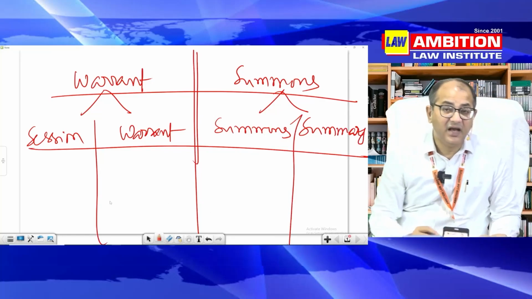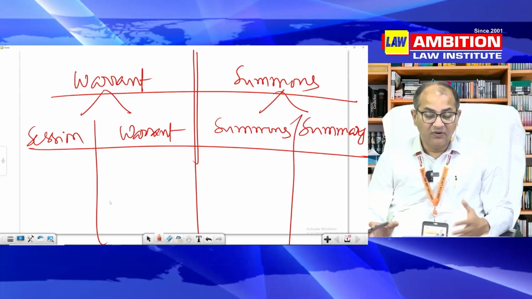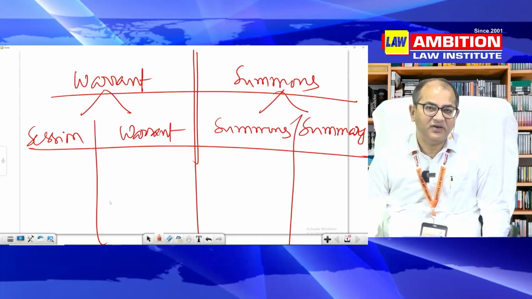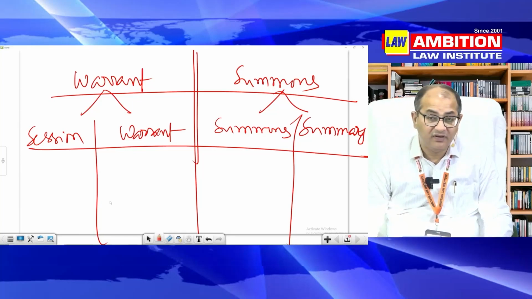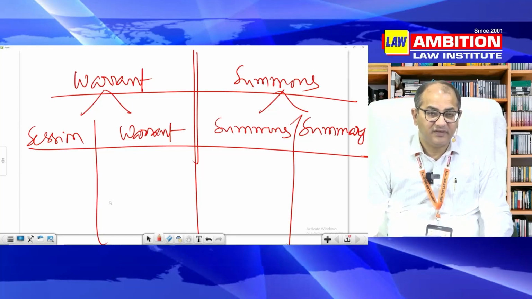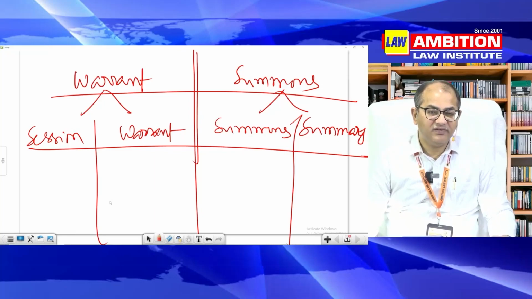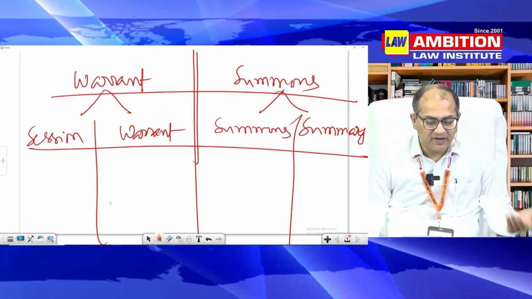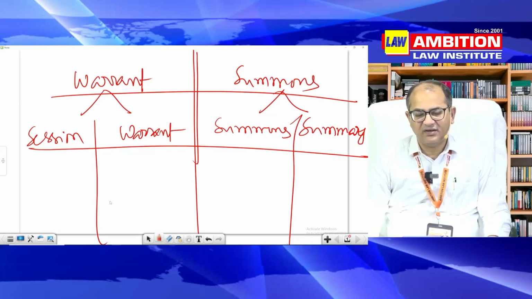But generally, I have not seen very many questions on this, but I will recommend you to read it very, very carefully, because this is one of the most important understandings of CrPC for a judge, because a judge is required to conduct trial. So questions will be very general. Who will be trying the case, which cases, what will be the procedure? I think generally you are all aware.